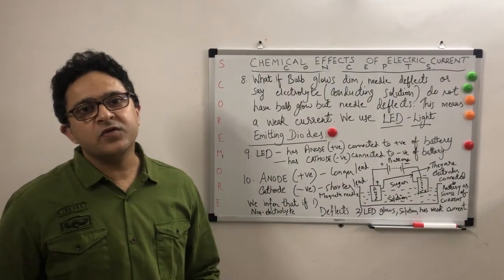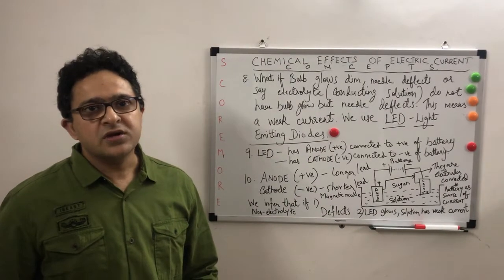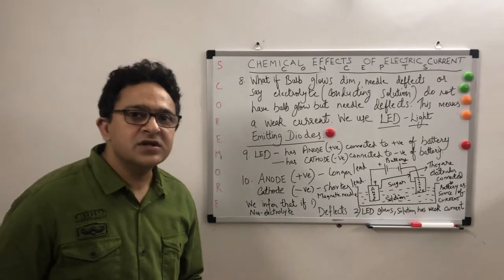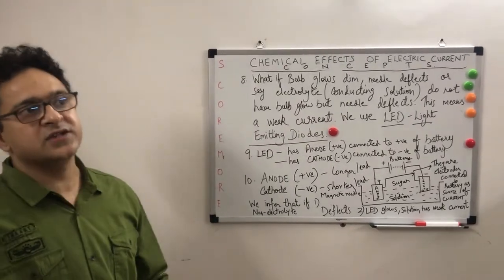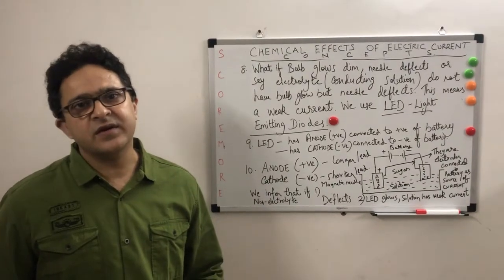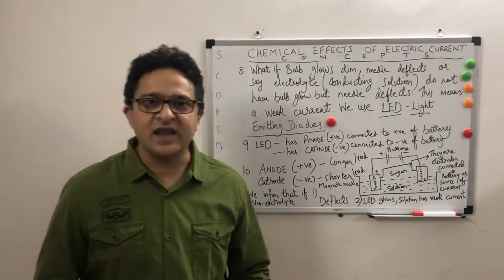But we need to know whether it is a good conductor or a poor conductor. If the LED glows, it shows that a current is passing, and that current may be weak, but we need to be sure that current is still passing. That is why the LED is used.